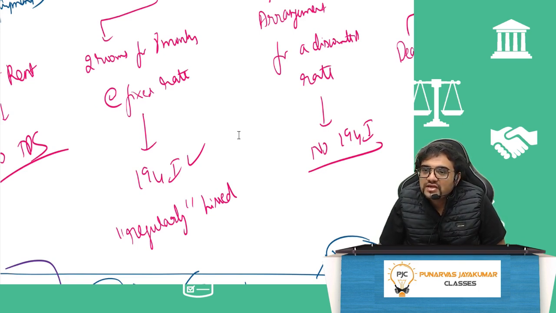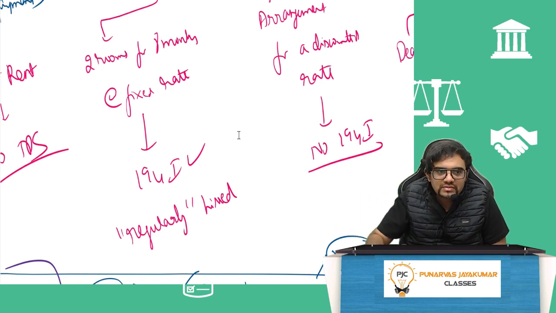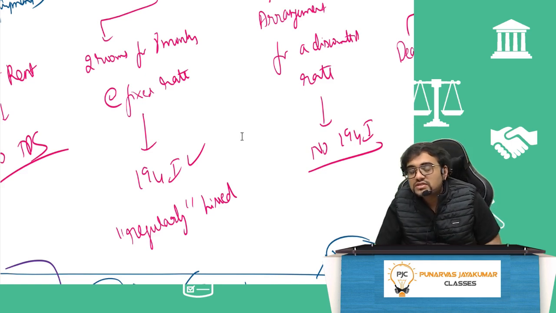On the other hand, if I strike a deal with you, whenever I come, you should give me this rate. I may come, I may not come also, but I will assure you I may come for around 1 month, but it's not sure. But if I come, you should give me this rate. That is an arrangement for a discounted rate.